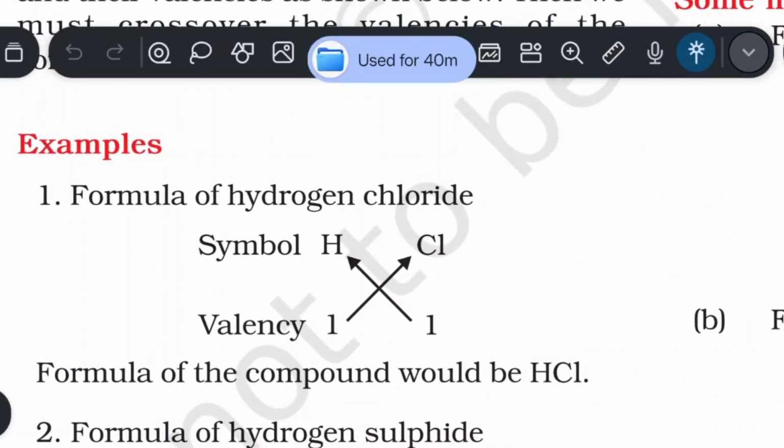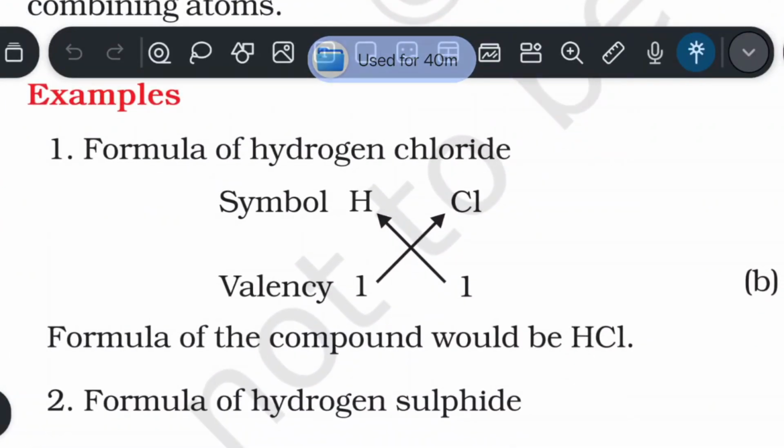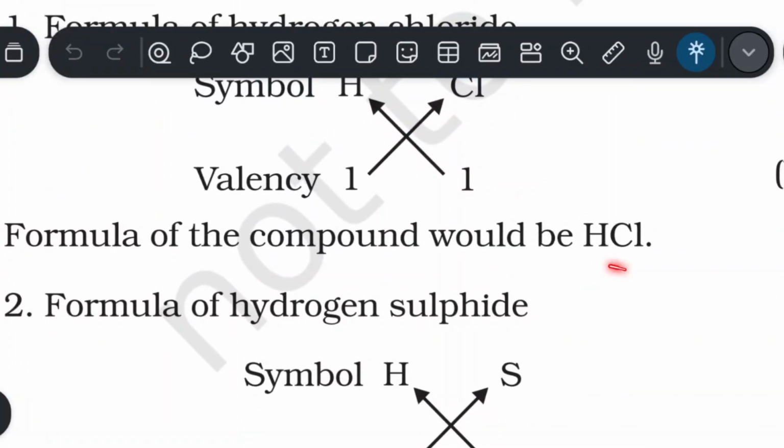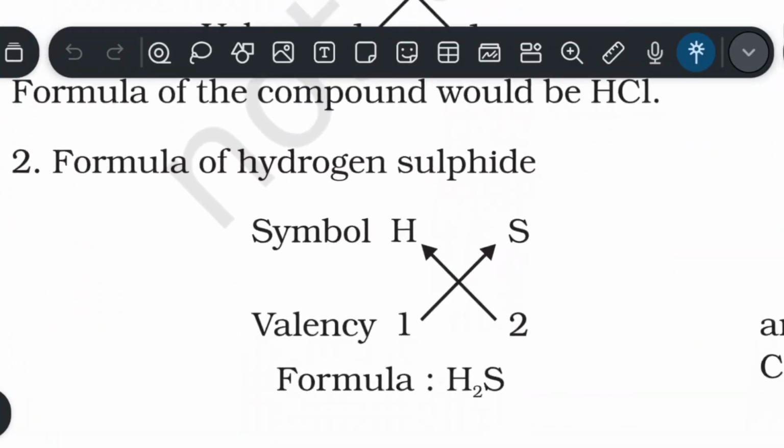So let's understand these examples. First, the formula of hydrogen chloride. Write hydrogen and chlorine separately and write their valencies below them. So you can see hydrogen has one valency, chlorine has one valency. So the formula becomes simply HCl.